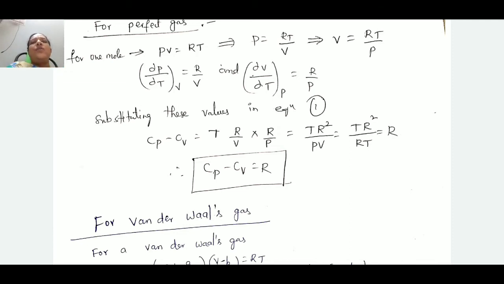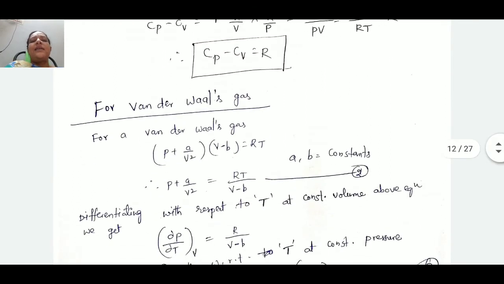We know that the difference between an ideal gas and a van der Waals gas is that in the case of a van der Waals gas, the intermolecular forces are considered, but in the case of an ideal gas, the intermolecular forces are negligible. So that is the main difference. Keeping this in our concept, what is the van der Waals equation?